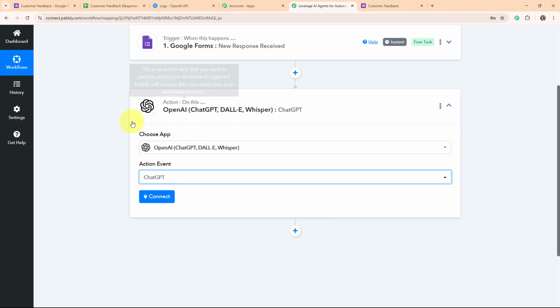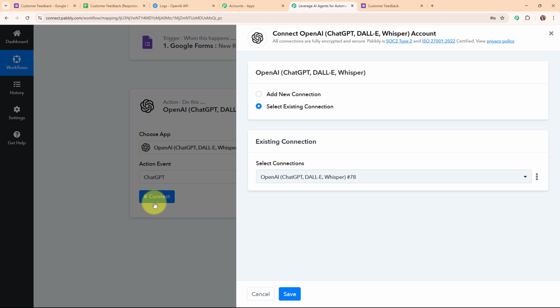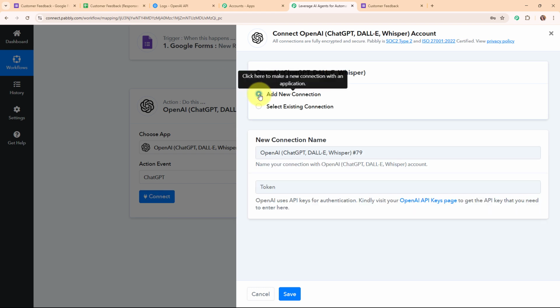Alright, so now here to connect my OpenAI with Pabbly Connect, here I'm going to click on this connect. Here to build a new connection, I'm going to select add new connection. If your OpenAI account is already connected with Pabbly Connect, then you can click on select existing connection. And now here to build a new connection, it is asking me to enter the API token.